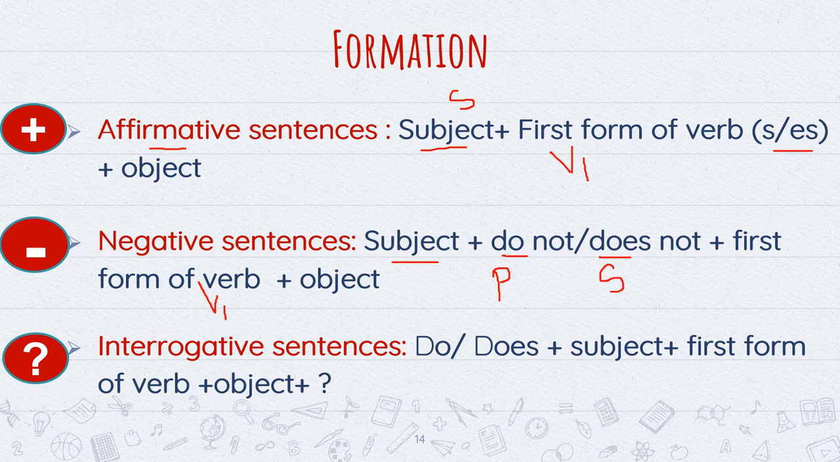Now let's come to interrogative sentences. The formation for interrogative sentences is do or does plus subject plus first form of verb plus object and question mark. Now again the question arises, when we will use do or does. If the subject is singular, then does will be used, and if the subject is plural, then do will be used. Okay.